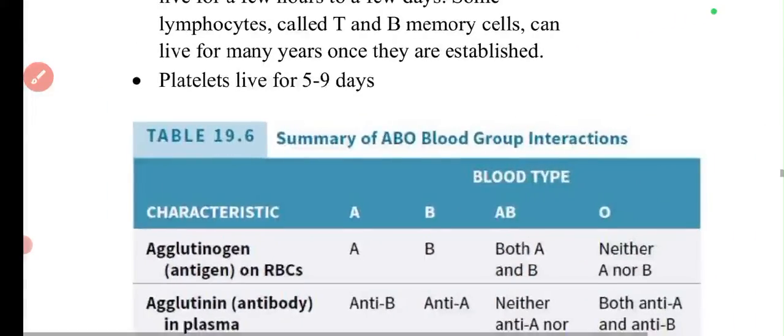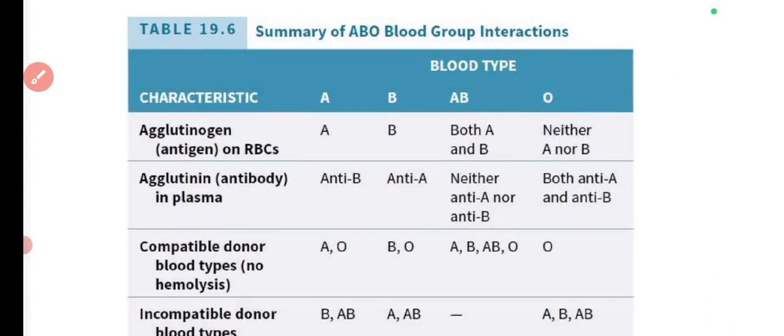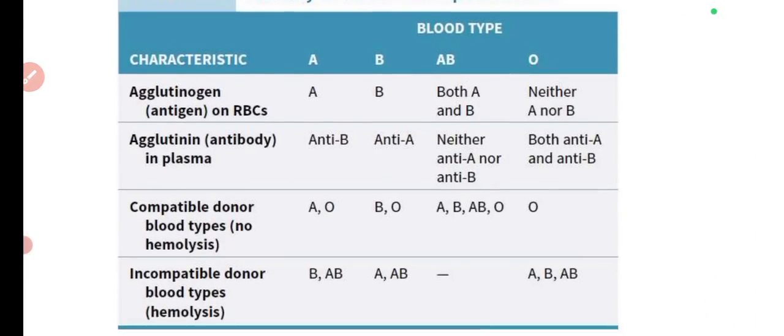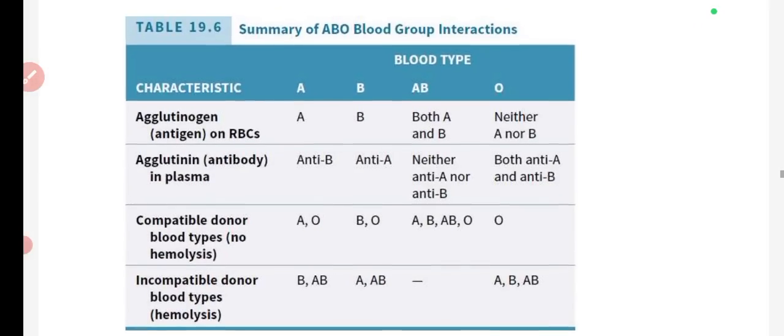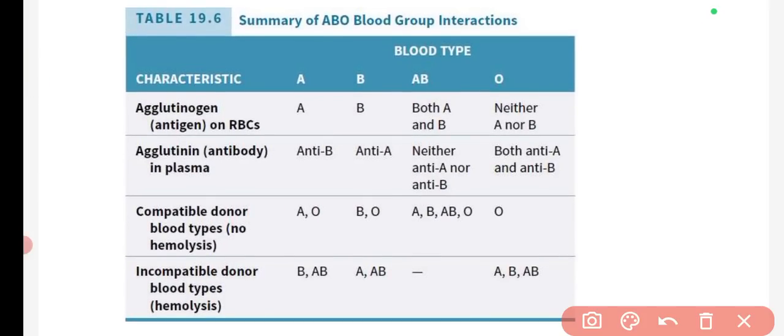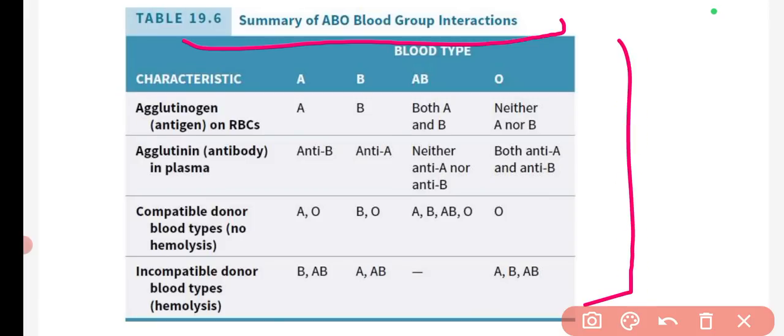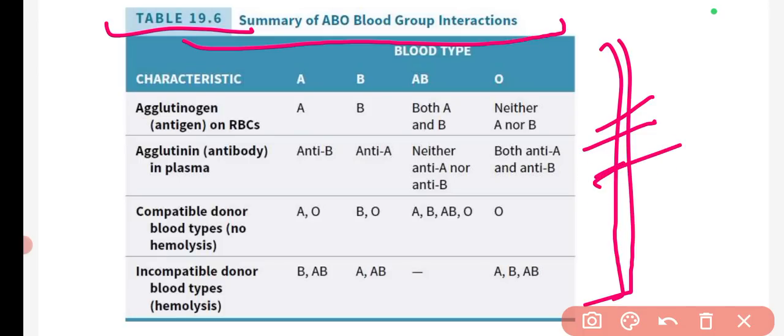Now I have provided a few tables for you to have a better understanding regarding the blood grouping and the basic antigens and antibodies present. So this is the summary of ABO blood group interaction. You can find this table in the book Tortora again. If you have the PDF of the Tortora, you can simply open the book and check table 19.6, and you will find the same table. Also, I have provided this table in this particular PDF.